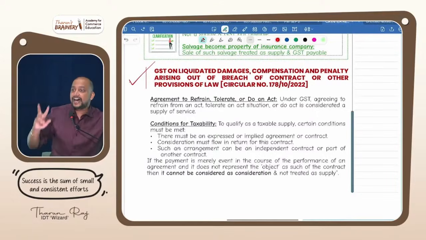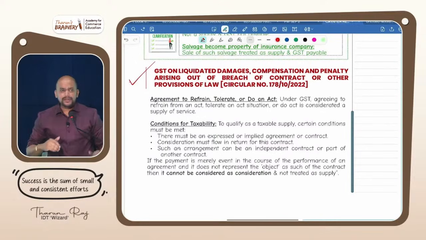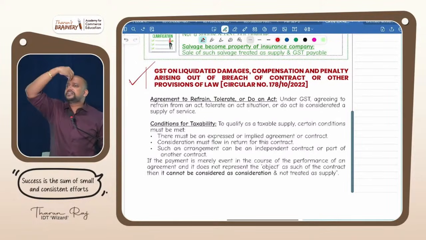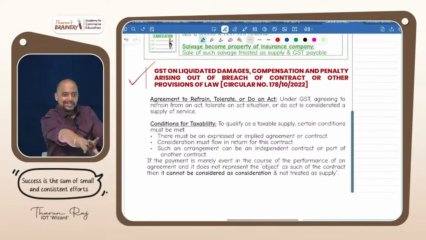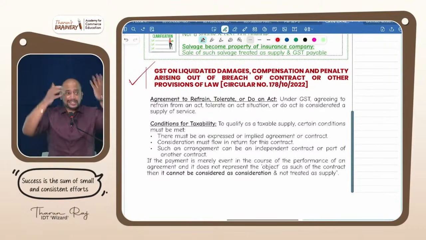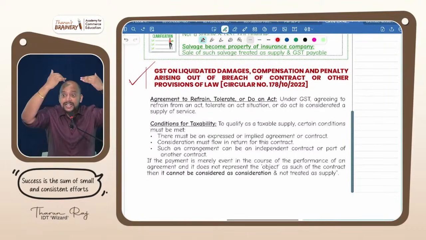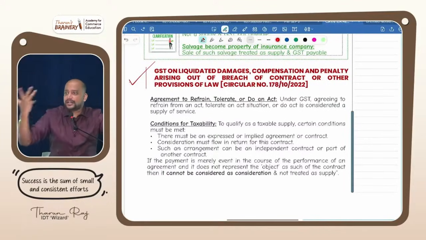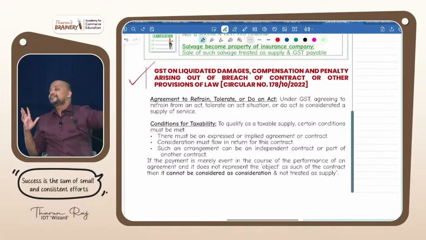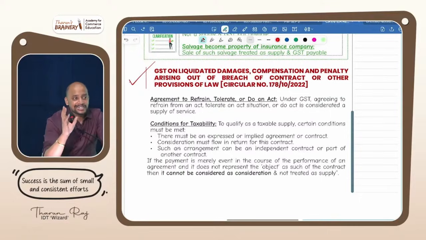You got it? Another example, insurance compensation. There is a major road accident and the vehicle is completely destroyed, and the insurance company paid the compensation. Now tell me whether this compensation is recoverable. Is there a possibility of performance, or seriously there is a loss? There is complete loss. And just because of that money, will this be reversible? No. So that is again compensatory in nature, not treated as consideration.